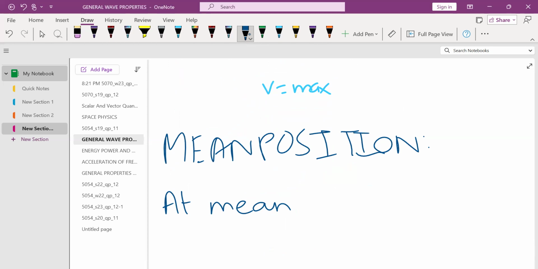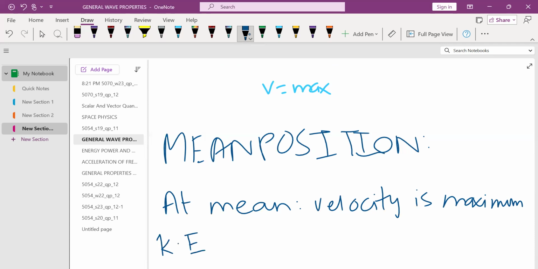So a mean position is a position at which velocity is maximum. The kinetic energy, I'm writing short form KE, kinetic energy is maximum. However, the potential energy PE is minimum.